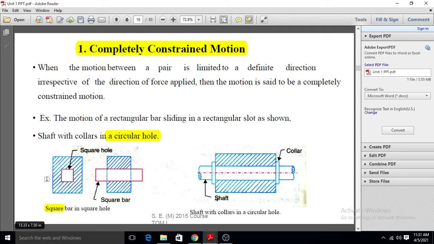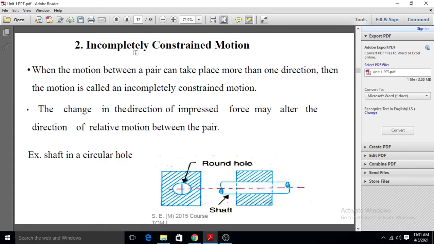That's why in this type of mechanism, one link is a square bar and the other has a square hole, in which the bar can slide in only one direction. So that's why we call it a completely constrained motion. The motion is only in one direction, not in other directions, and we can predict it.